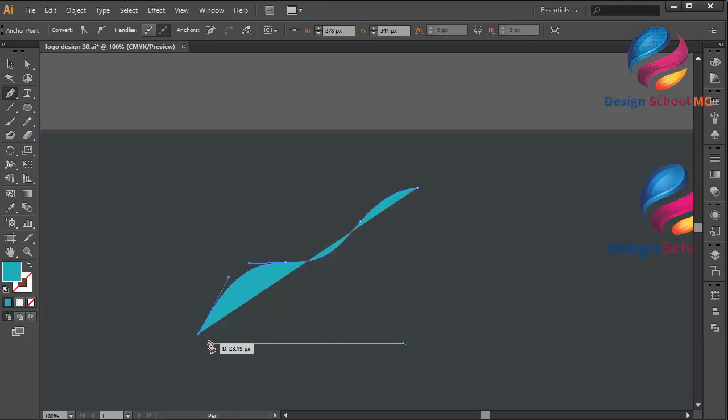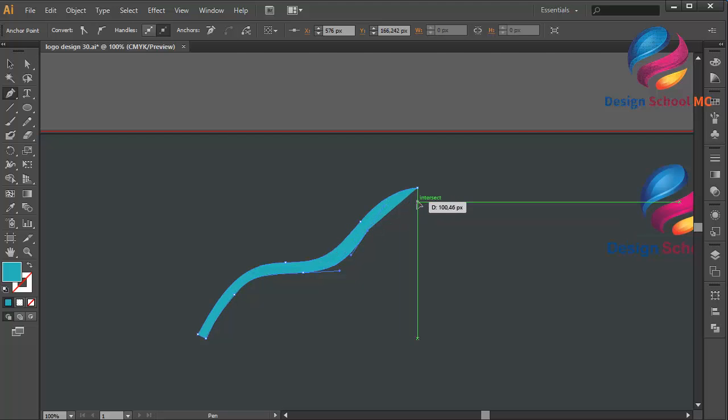Click this point. Click here. Click here. Scroll like that. Click here and scroll like that. Click here. Scroll like that. And click here. And close this point.